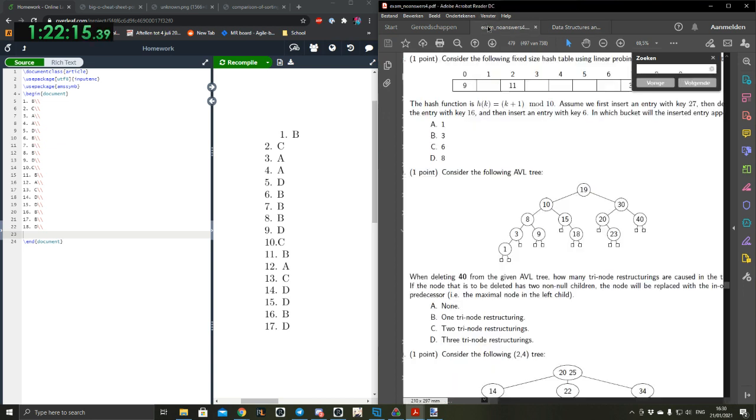Okay, so let's go here. When this one gets removed, the height of this one is 2 and the height of this one is 0. So this will cause 1 trinode restructuring: 23 will become the root here, 20 will go there, and 30 will go there. However, then the height of this node is now 1, and the height of this node is 1, 2, 3. So then it will have to be restructured again, so it's either C or D.